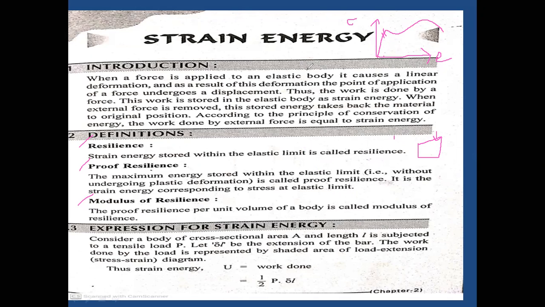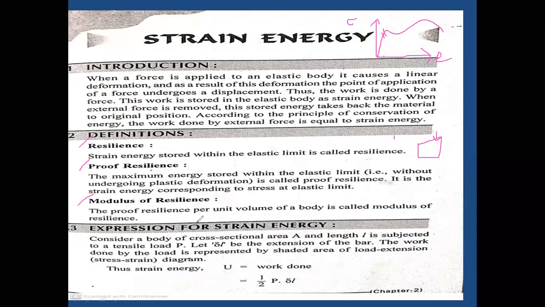So here also, within the elastic limit, you can call the strain energy stored or absorbed a resilience, as well as the proof resilience. The maximum energy stored within the elastic limit, that is, without undergoing any plastic deformation, is called proof resilience. It is the strain energy corresponding to the stress at the elastic limit.